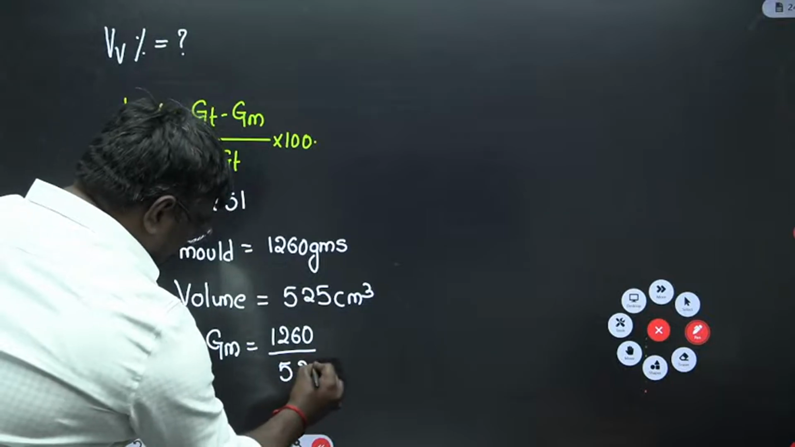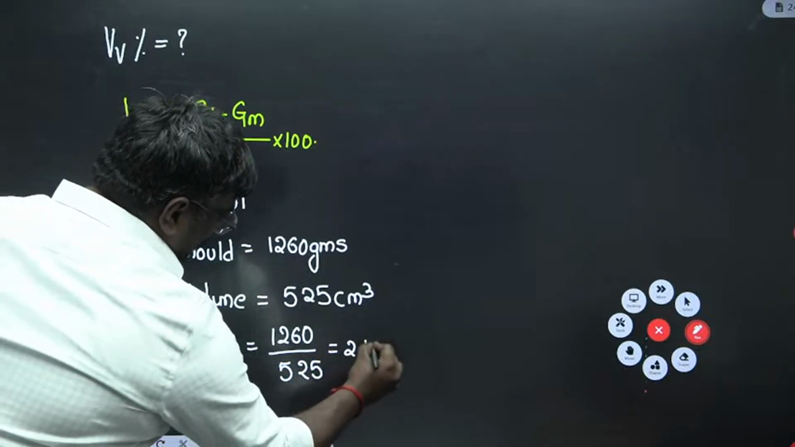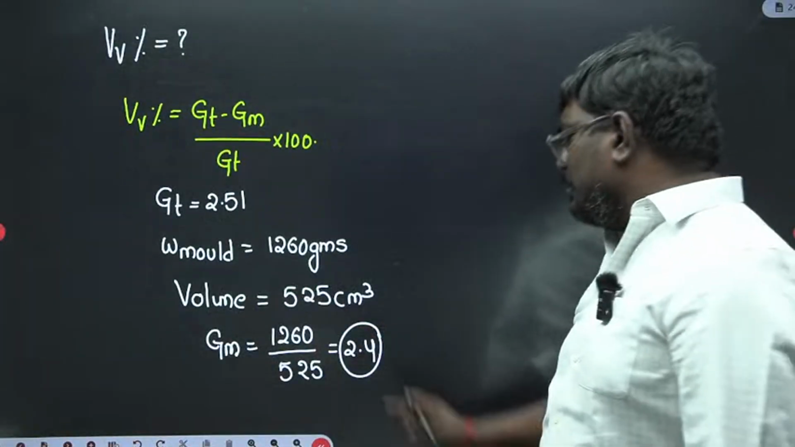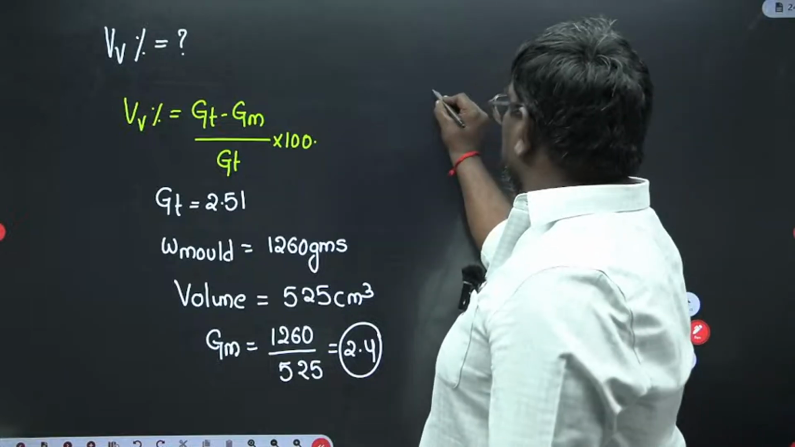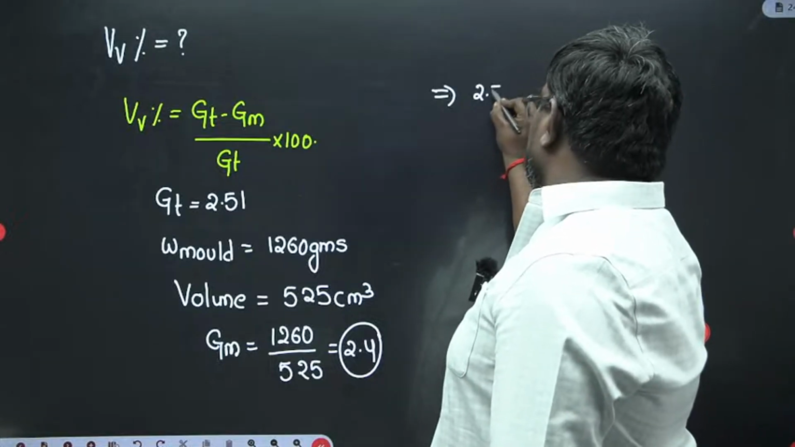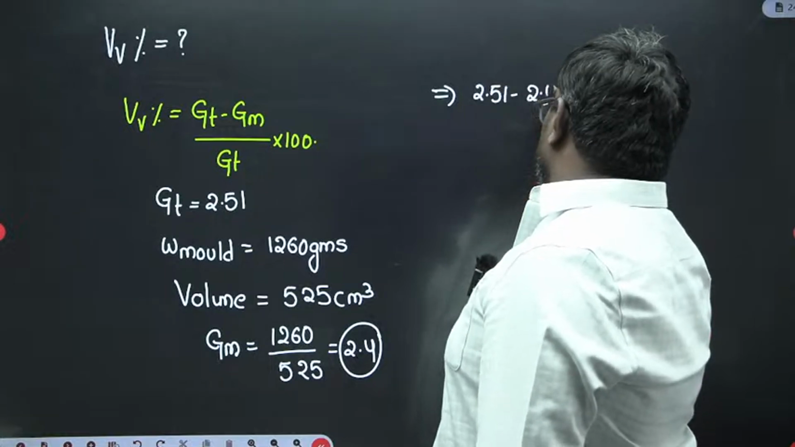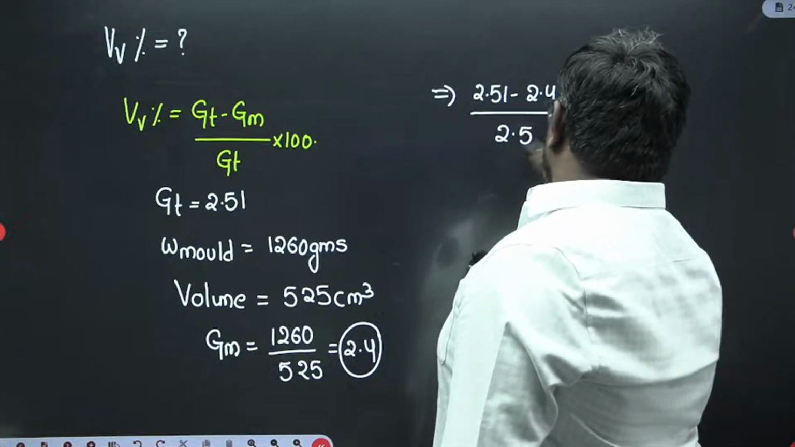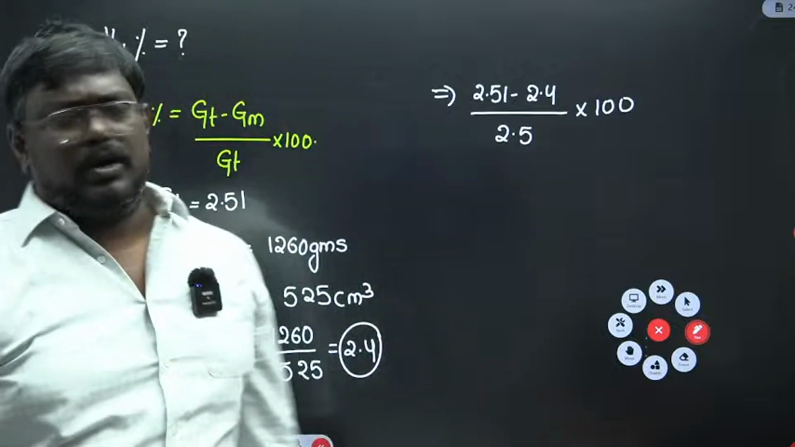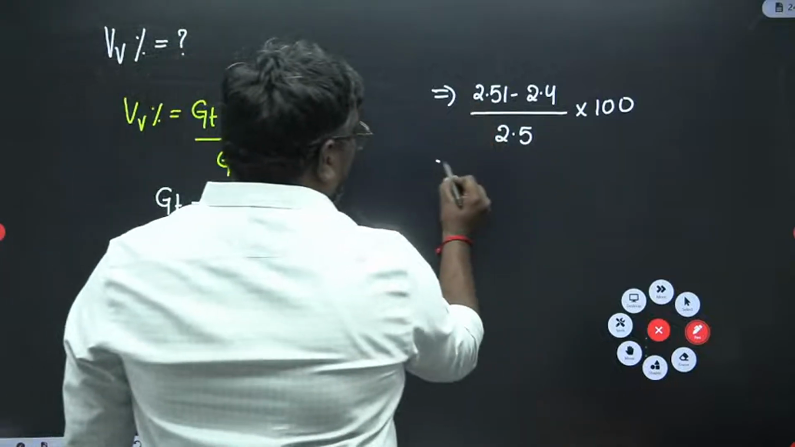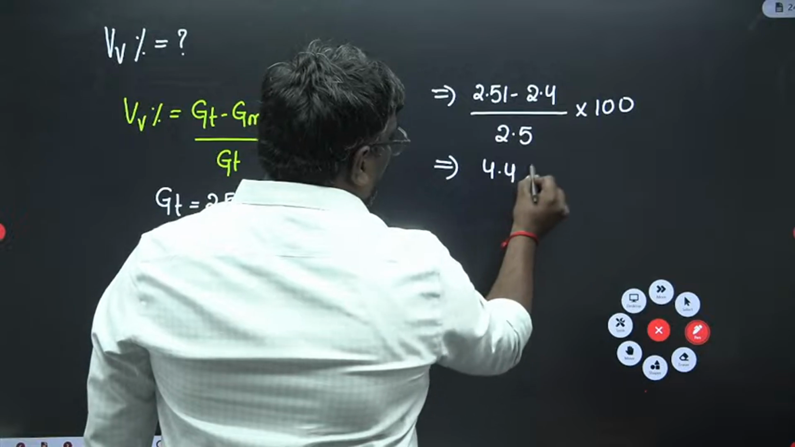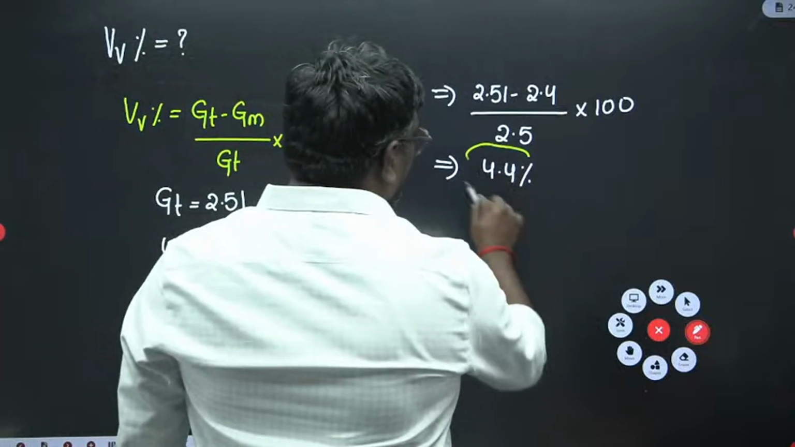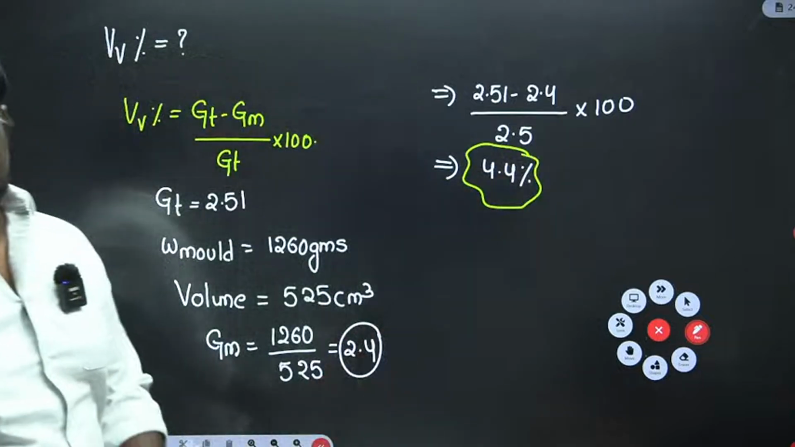If you solve this, you will get a value of 2.4, because it will not have any units: gram per centimeter cube divided by unit weight of water becomes 2.4. Now you know all the values. GT is 2.51, minus mass specific gravity 2.4, divided by 2.5, into 100. So 40 into 0.11, you will get a value of 4.44. I hope you are clear. So what is the percentage you will get? You will get a value of around 4.44 percent.